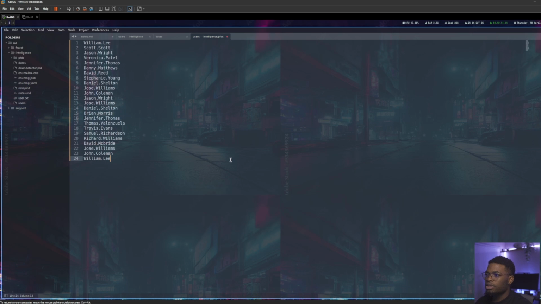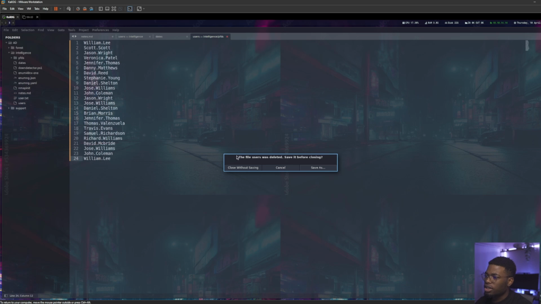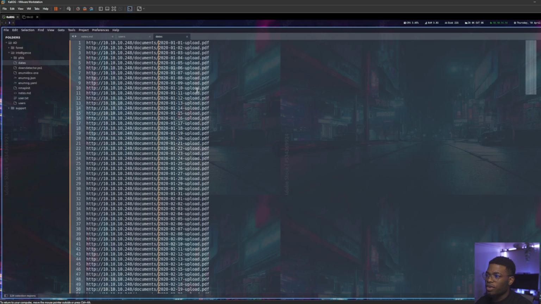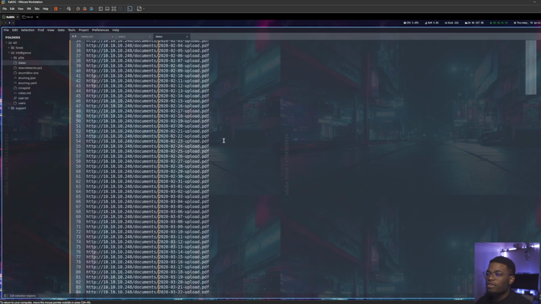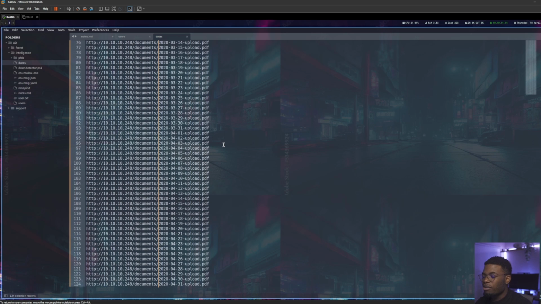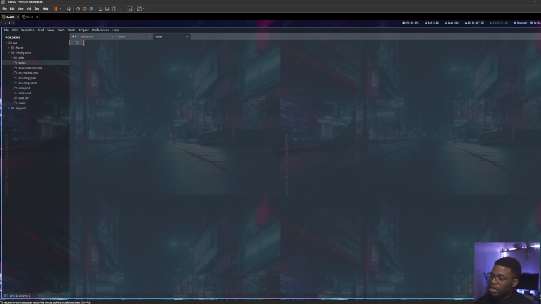If we come to our Sublime, right now we have users. We can just delete this. It doesn't matter. We will get there, right? And we have dates here. So what we eventually want to have is something like this. But this is not what we're going to use. We are going to delete that, save it so that you don't think I'm cheating. But we want numbers to go from 1 to 31 here.